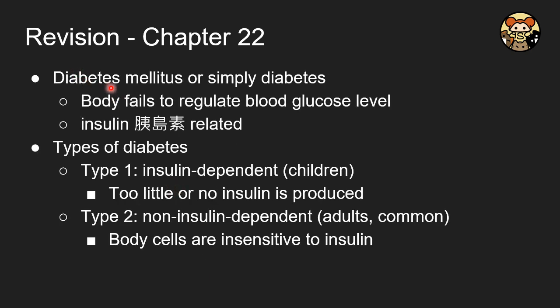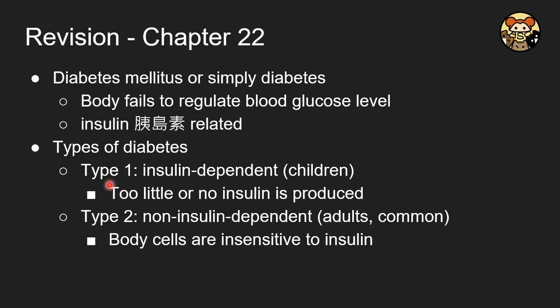Finally, we come to the diabetes mellitus. Usually, we will simply call it the diabetes, which means that the body fails to regulate the blood glucose level, and it is related to insulin. And there are 2 types of diabetes. Type 1 is insulin dependent, and type 2 is non-insulin dependent.